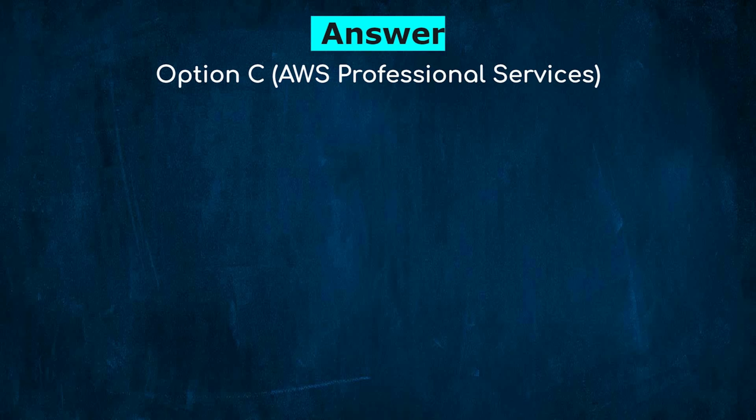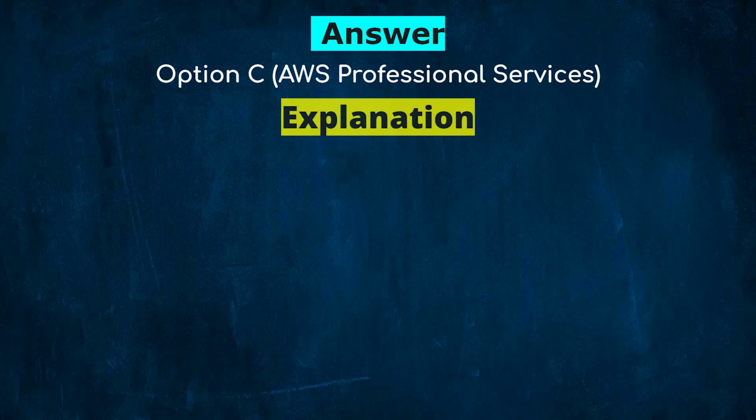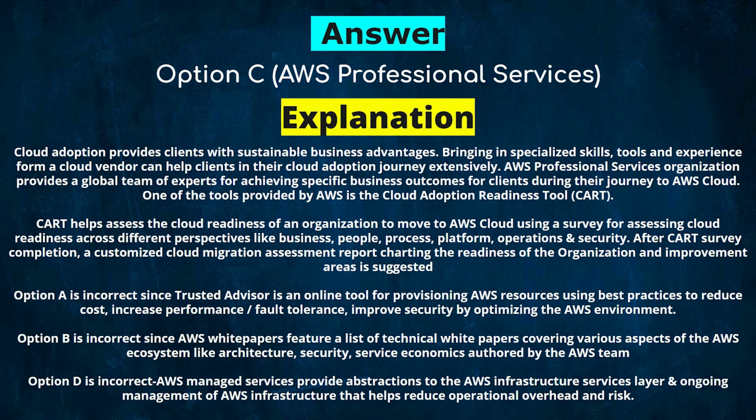AWS Professional Services. Explanation. Cloud adoption provides clients with sustainable business advantages. Bringing in specialized skills, tools, and experience from a cloud vendor can help clients in their cloud adoption journey extensively. The AWS Professional Services organization provides a global team of experts for achieving specific business outcomes for clients during their journey to the AWS Cloud.